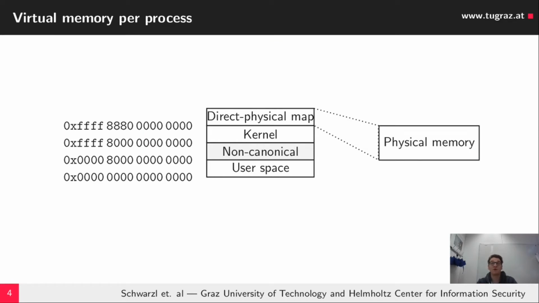Another important thing in the kernel, which is also required for the address translation attack, is the direct physical map, which maps the entire physical memory into the kernel. So each virtual address has a corresponding other address which maps to the same physical location.